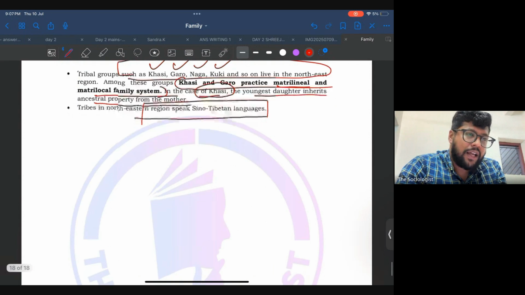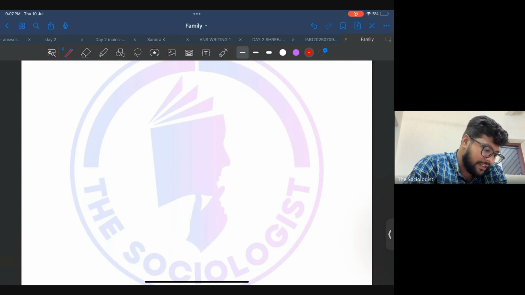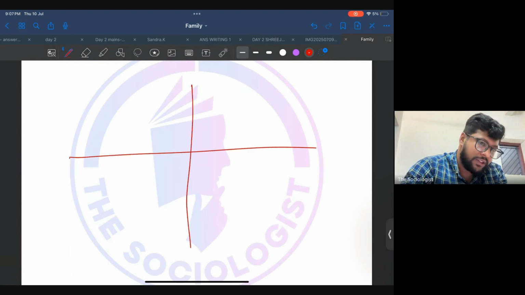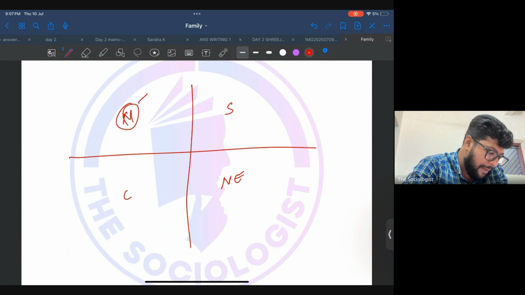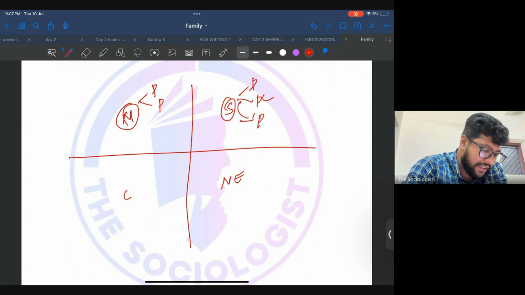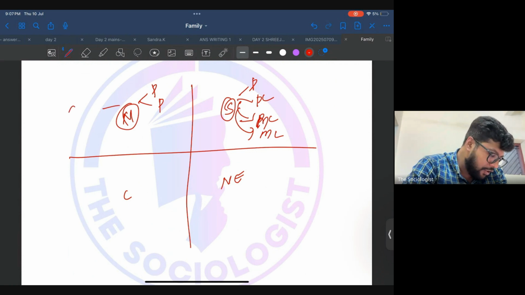So these are the important classifications of kinship patterns in India. As you can see, there are four zones: the northern zone, the southern zone, the central zone, as well as the northeastern zone. So the differences: the northern zone is usually patrilineal and patrilocal. Here also patrilineal and patrilocal is there, but there is also a matrilineal and matrilocal system being followed. Here caste endogamy is there.